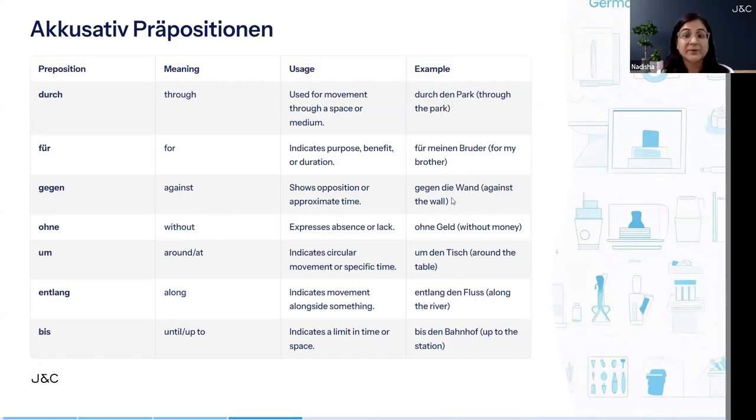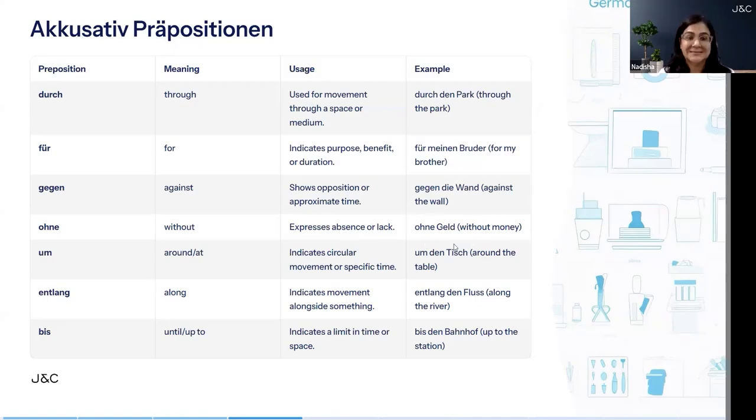Next is ohne. Ohne means without. It expresses absence or lack, like without money, or I'm going without my sister. Example is ohne Geld, that means without money.